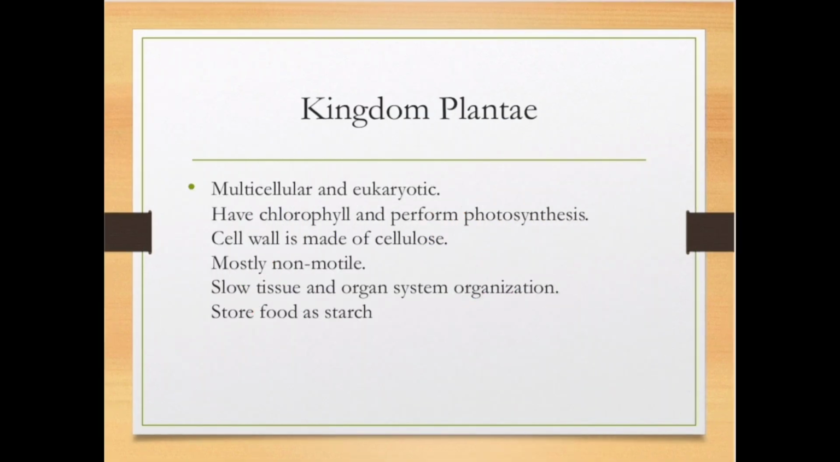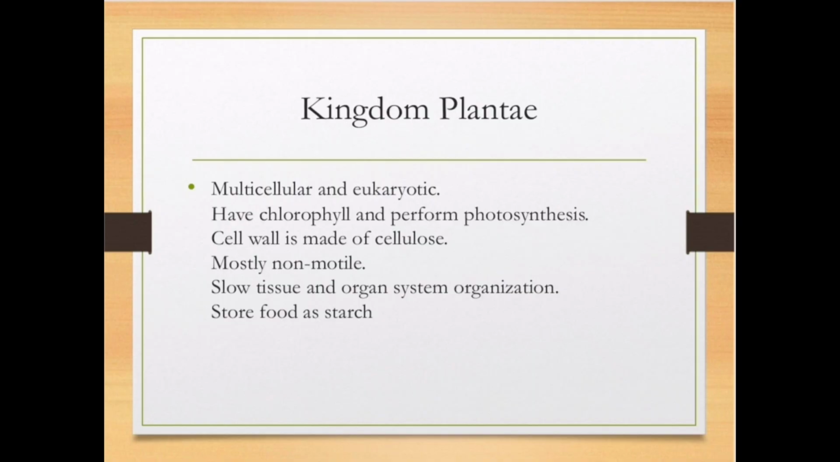The fourth one is kingdom Plantae. Kingdom Plantae are multicellular eukaryotic. They have chlorophyll and they perform photosynthesis. They are autotrophic. Okay. And their cell wall is made up of cellulose. In Monera, the cell wall is made up of peptidoglycan. In Fungi, the cell wall is made up of chitin. In Plantae, the cell wall is made up of cellulose.